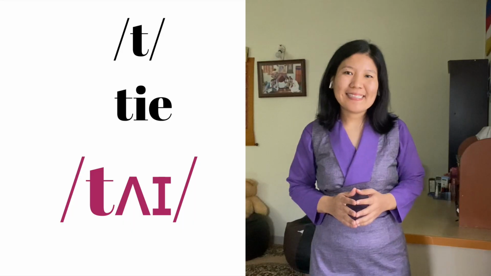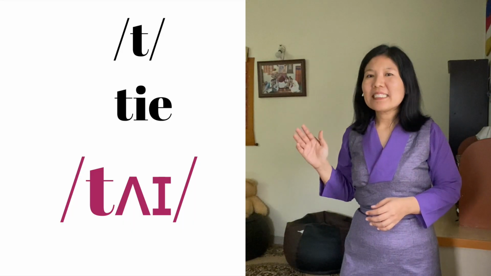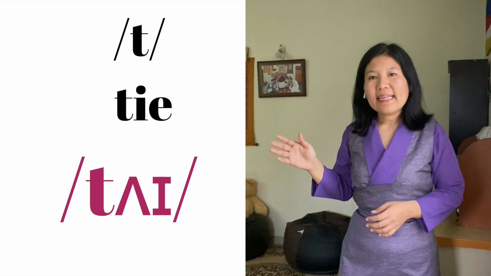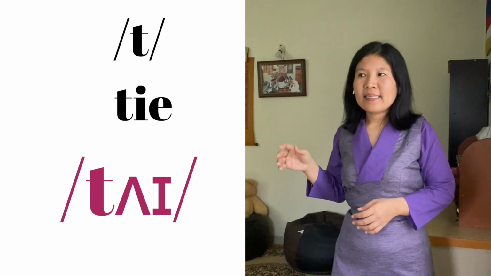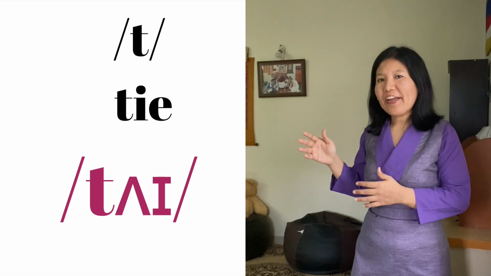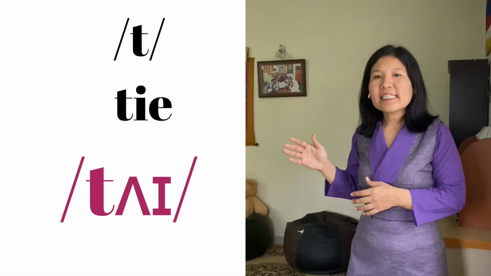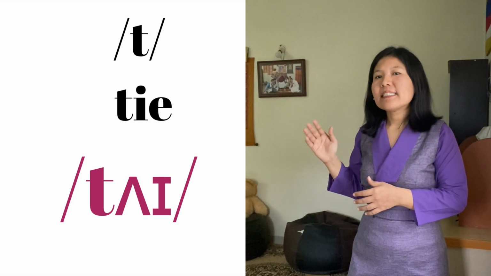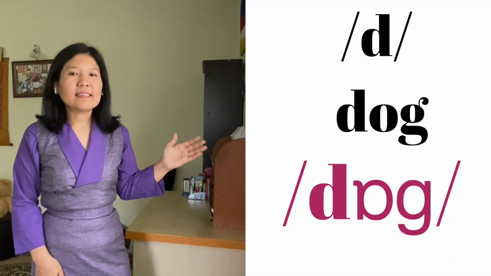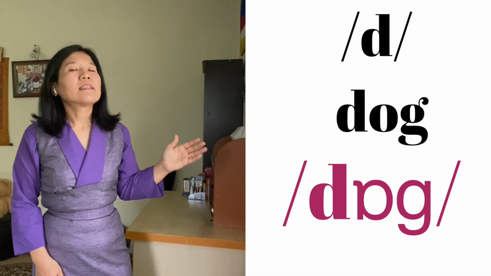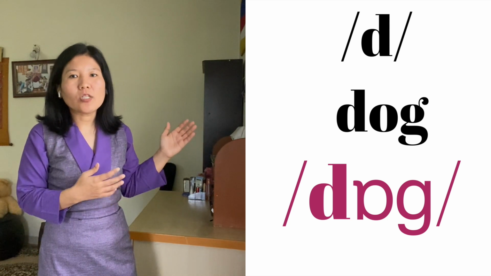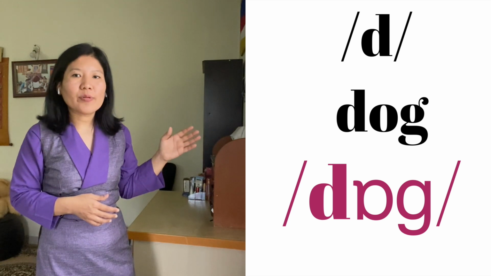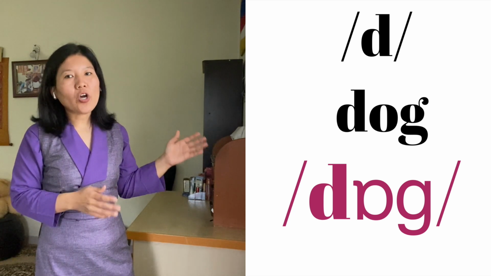The next one is tie. The letter T in the vocabulary tie, T-I-E, tie, has t sound. All right. Okay. The next one is dog. The letter D in the vocabulary dog, D-O-G, dog, has d sound. Okay.